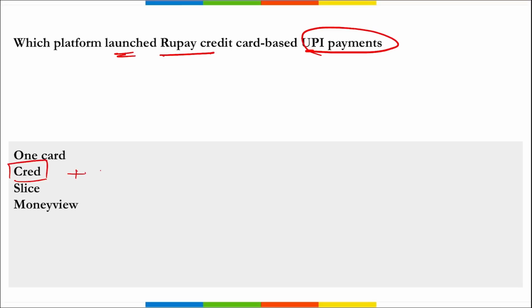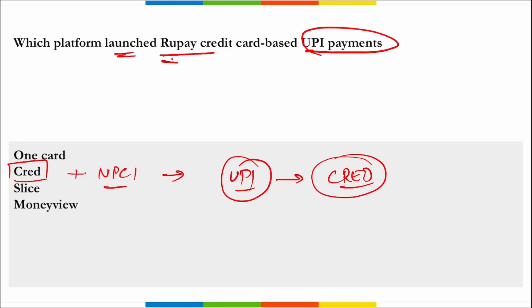They collaborated with NPCI, National Payments Corporation of India, to introduce RuPay based credit cards that will be using UPI to pay for various things on Cred. So the feature of Cred is that they can now use their RuPay credit cards to make payments to merchants via UPI.